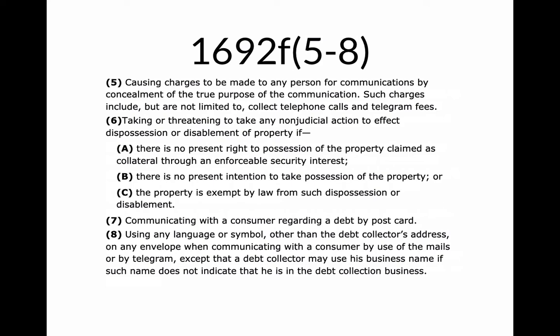So the point is we use these examples to give us a feel, a flavor for what the actual section means. And so 1692F is something that just strikes you as it's unfair, it's unconscionable, which just means outrageous. Then you need to look at these subsections and say, well, can I fit what they did into one of these subsections? And if you can, then you're usually in pretty good shape. And of course, we always want to check the case law. The case law means decisions that judges have made about applying different sections and subsections of the FDCPA. And then that can give us, again, a good idea of what's going on.